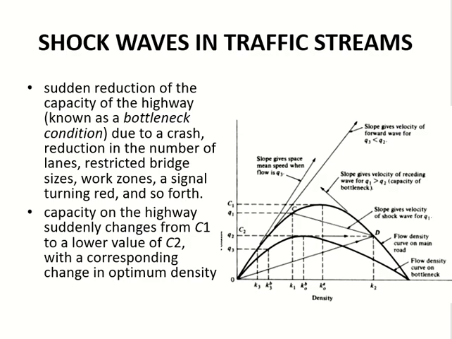The equation of traffic flow is flow equals density into speed. Okay, flow equals density into speed. So the speed equals flow upon density. Okay. So if I take the slope at any point, it will give me what?